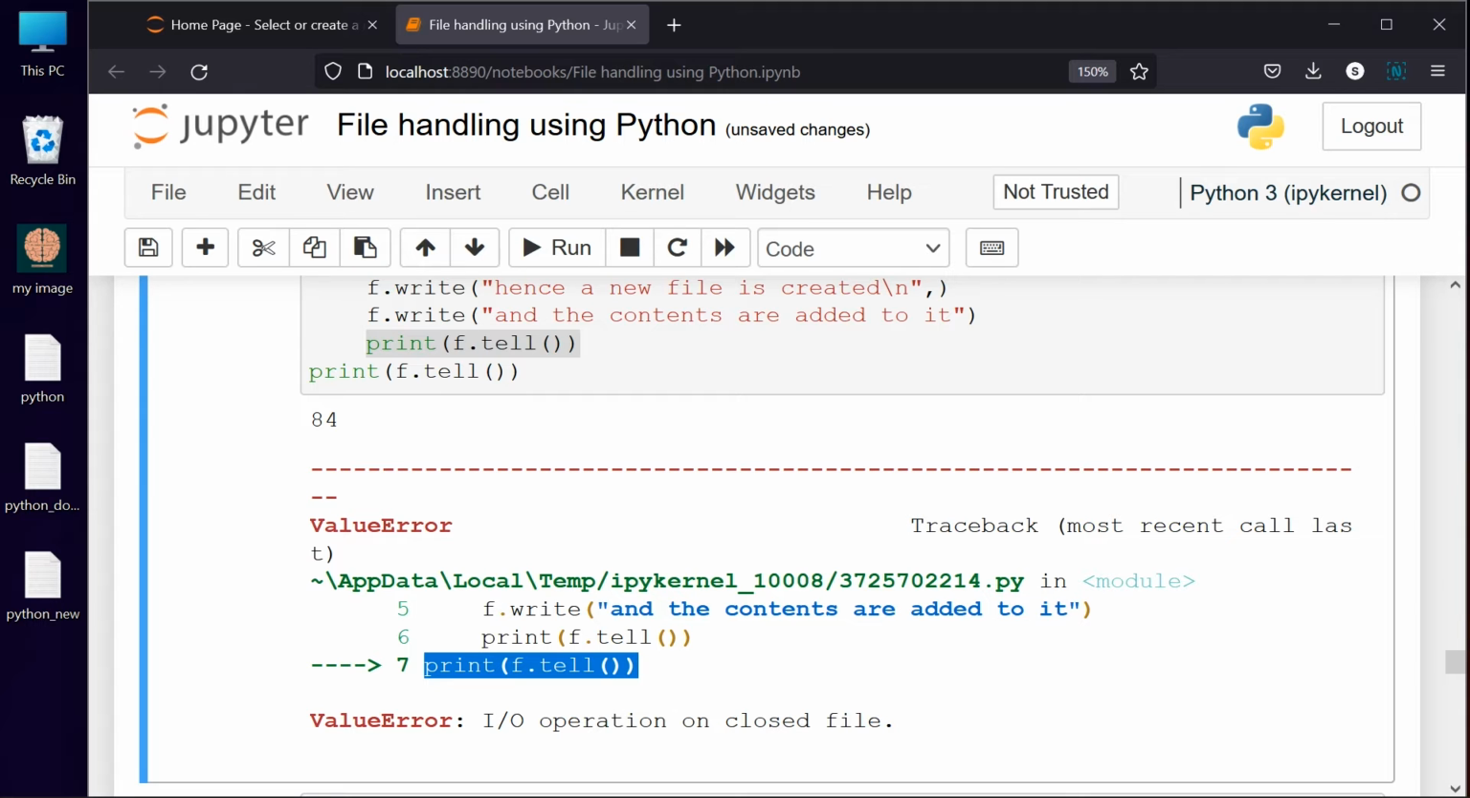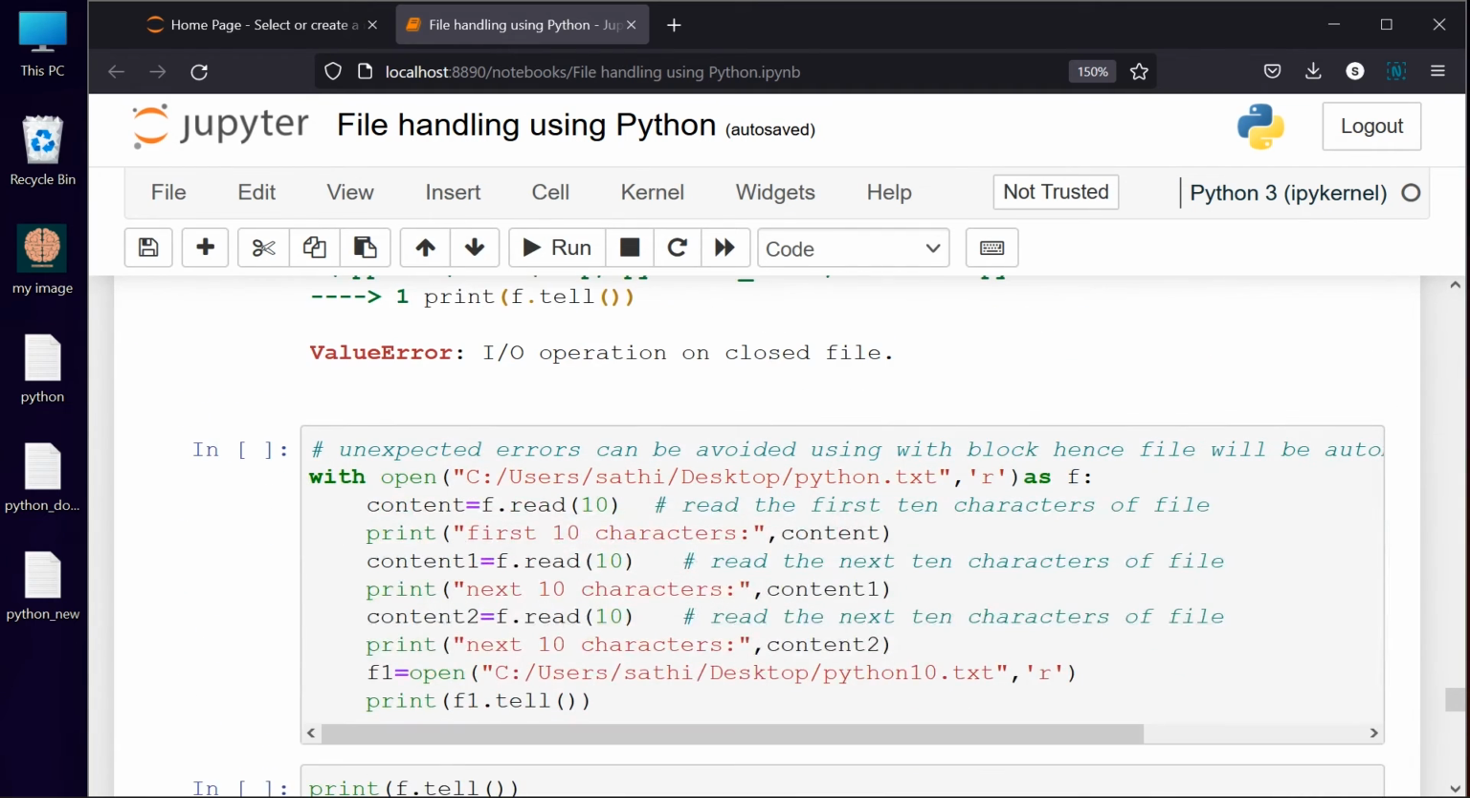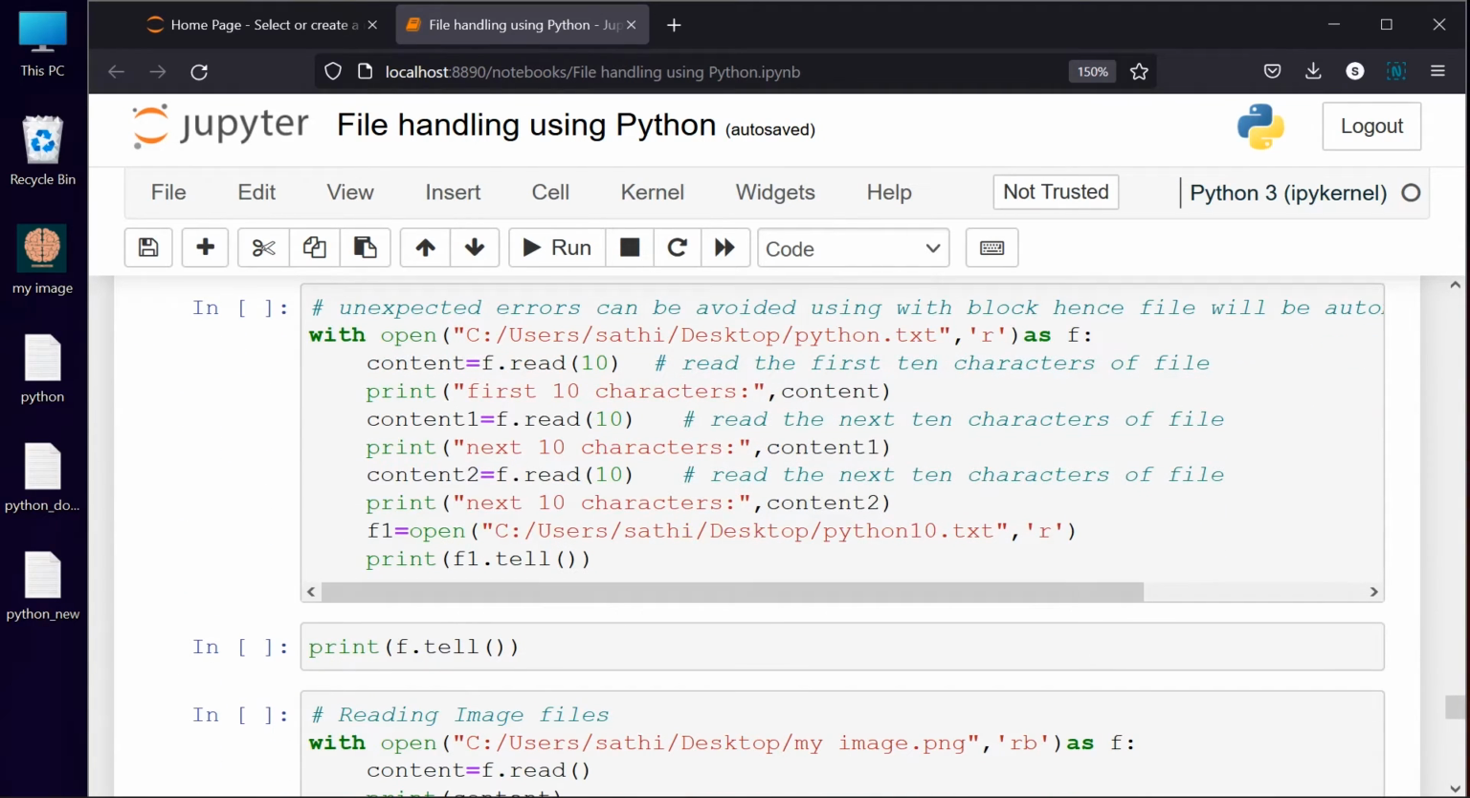So instead of giving finally f dot close, you can just use the with statement so that you can close all the files which have been opened inside this block. That is the greatest advantage of using the with statement in terms of file handling. Similarly, we can see how to avoid errors with respect to the same thing I have read in terms of the Python folder, each 10 characters.